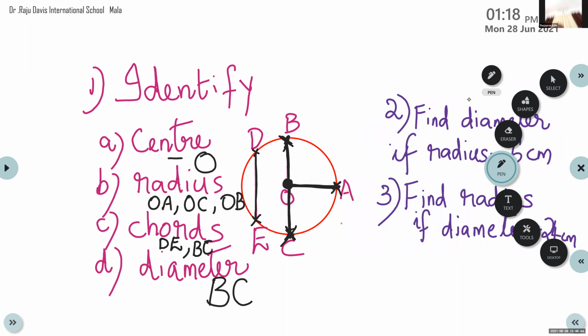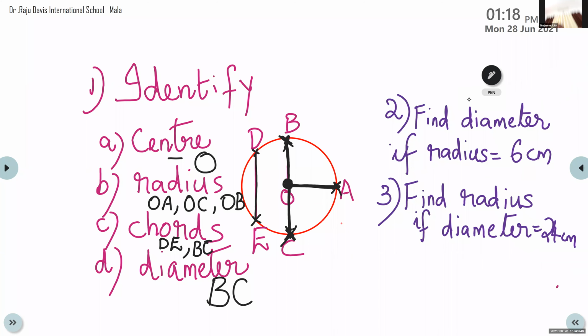Ma'am, the question number 2, we did not write the problem. You have to write. In the rough book, we are doing in the rough book. Ma'am, I finish question number 2 and 3. Okay, very good. Those who are not finished, complete it faster.